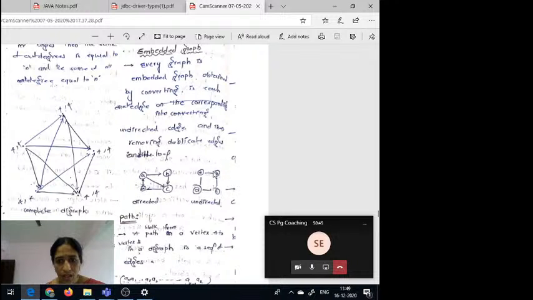Remove all the edges, that is duplicate edges and loops, and this ఇవి రిమూవ్ చేసినప్పుడు మనకి వచ్చేది ఏదైతే ఉంటుందో దట్ ఈస్ కాల్డ్ యాజ్ ఏ undirected graph.